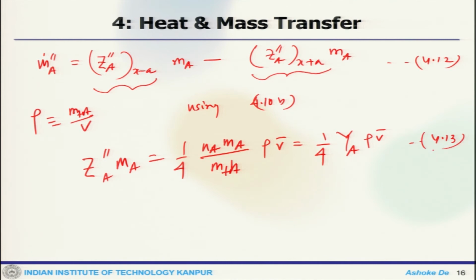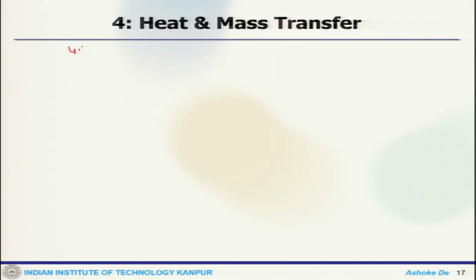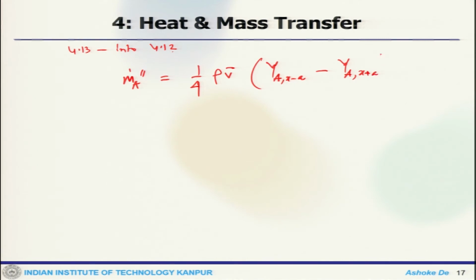So, this is how one can correlate things with each other. Now, you substitute 4.13 into 4.12. So, we get m dot A equals to A x minus A minus, so that is 4.14.